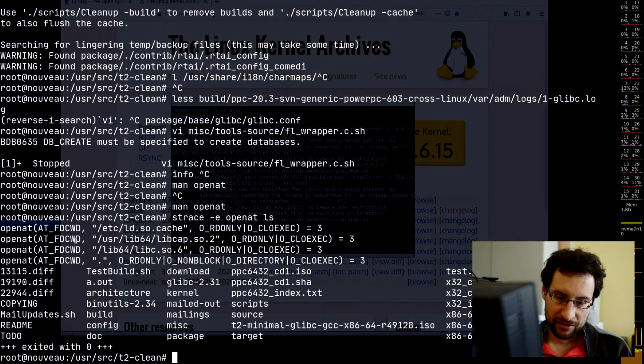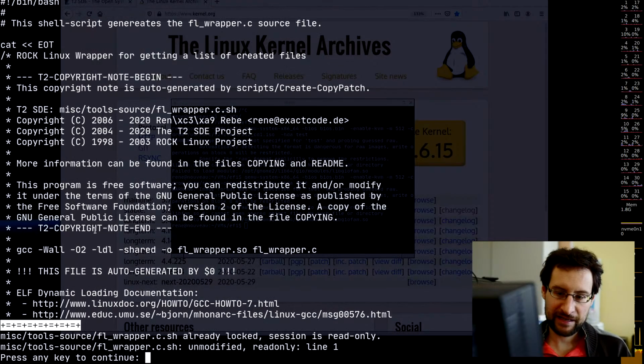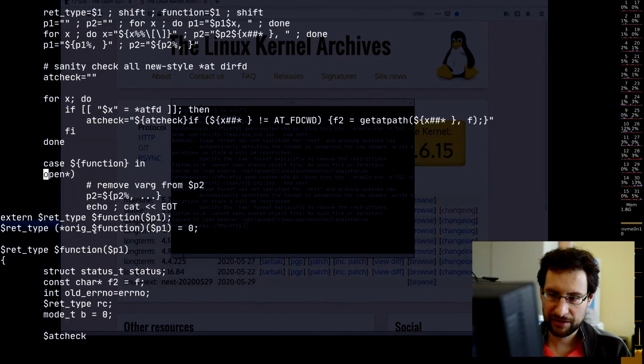As you see, you can emulate the old-fashioned stuff with openat and a special file descriptor for the current working directory. And I've never seen this to be used. So while I implemented generic support for that in this file wrapping technique, I didn't implement support for relative to a directory handle.